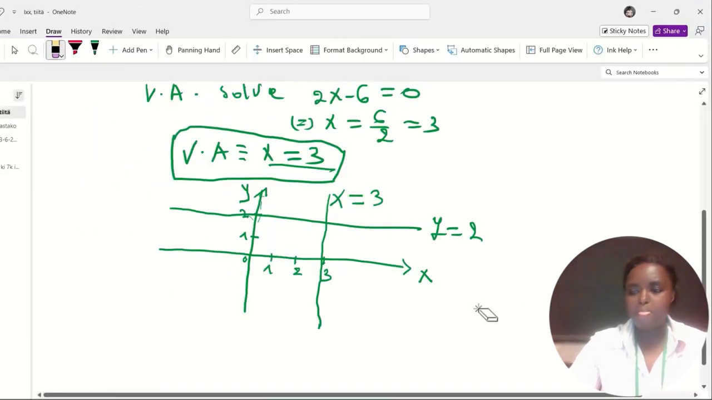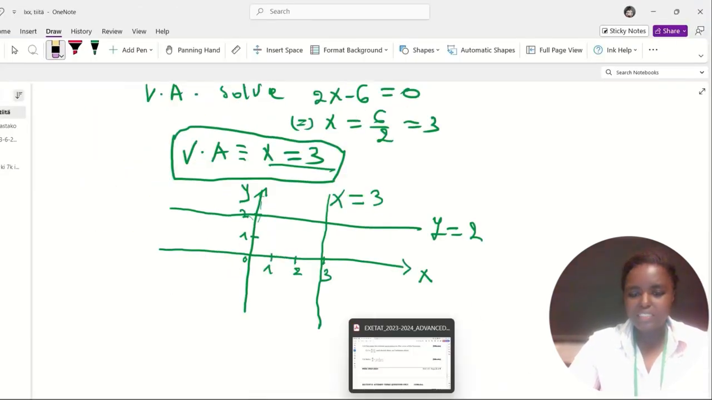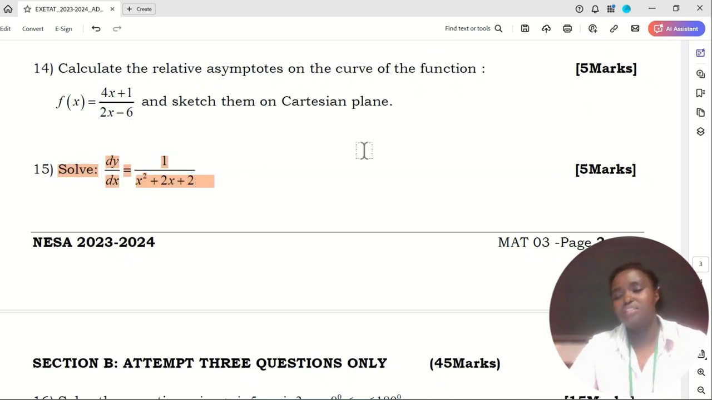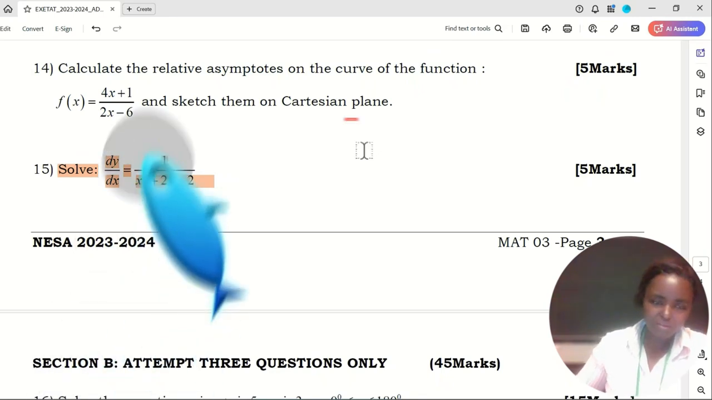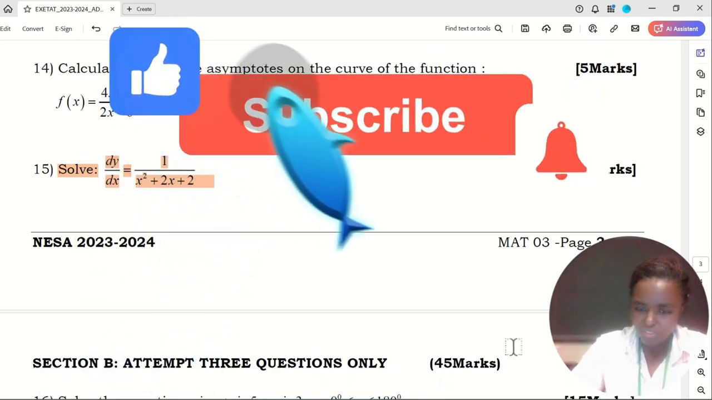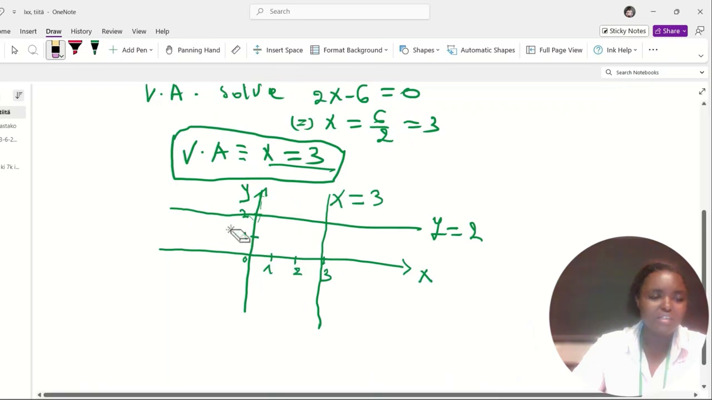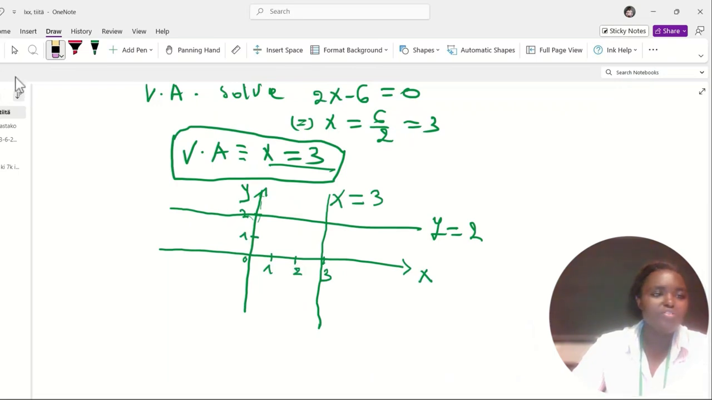Next question, and the last equation in section A, the 15th question. Here, this question: solve dy over dx equal 1 over x squared plus 2x. This is a differential equation. How do you solve this kind of differential equation? This is a separable differential equation, and how do you solve it?